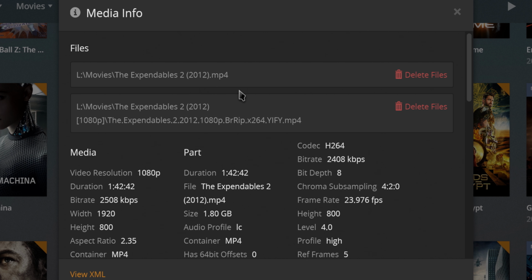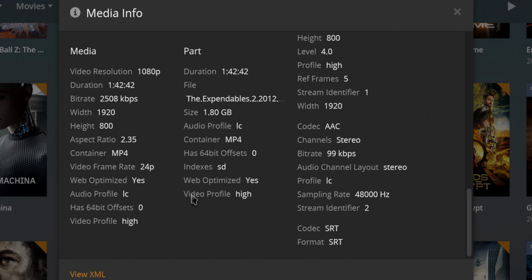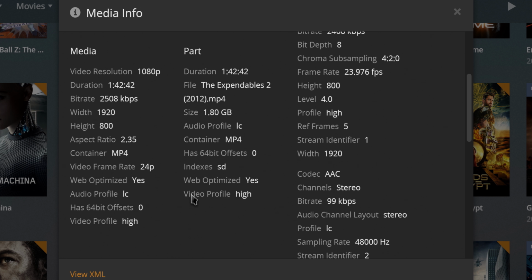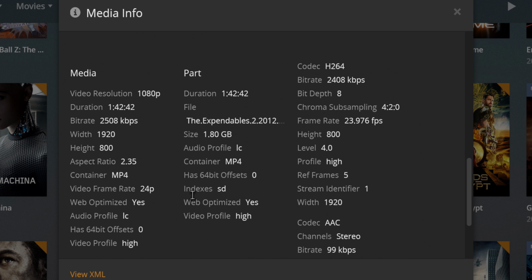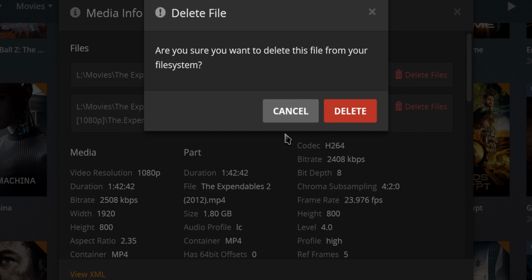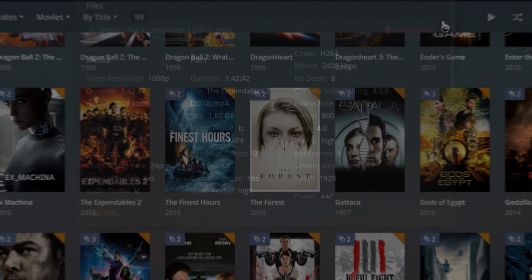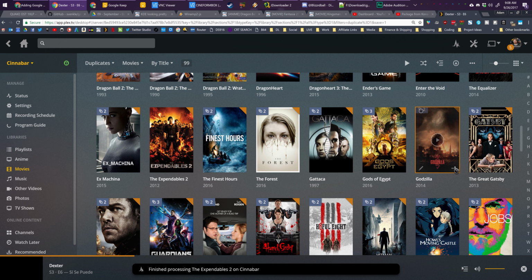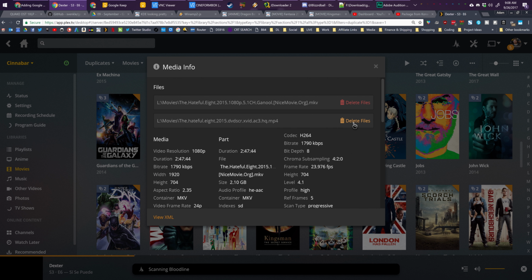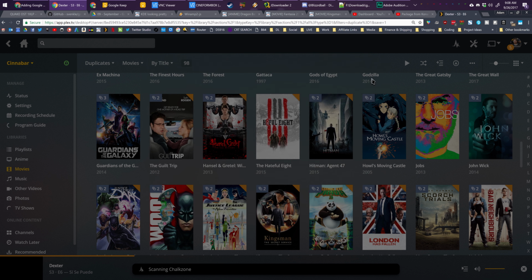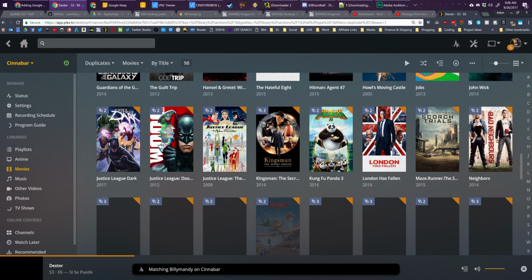Yep, you can see there's a downloaded copy and a rip. The downloaded copy is at the bottom here, 1920 by 800 versus, actually they're the same size. So I will just get rid of the obviously downloaded copy and move about my day. Godzilla. Actually, no, let's do Hateful Eight. Get Info, crappy copy. We'll delete that one and keep the good copy. That's all it takes. That is literally all it takes.